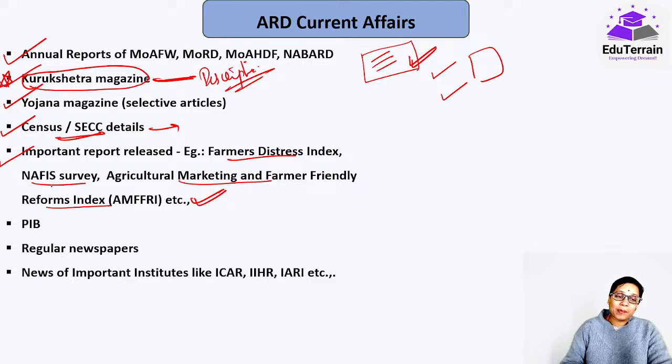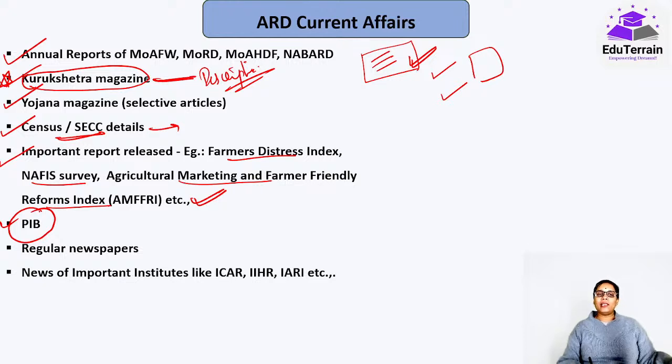And actually I should have put this first, I somehow kept it here. It is PIB, Press Information Bureau. Very, very important. If you don't go through any of the above that I have mentioned till now, but you still take some time and go through PIB very religiously, it's like a sacred text, like the Bible, you can say, because whatever has been released by various ministries, they all have to highlight in their PIB articles. So they can't skip that.